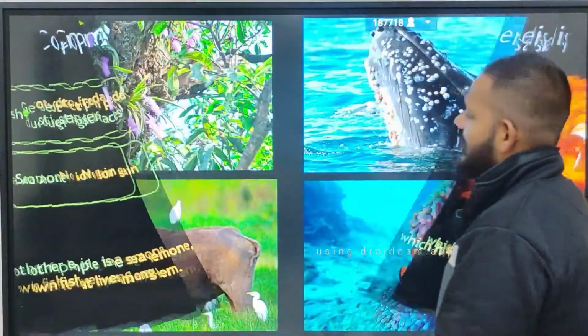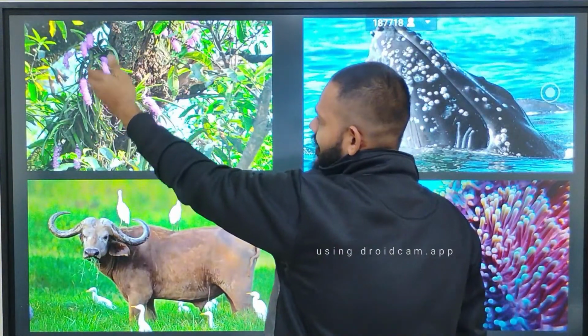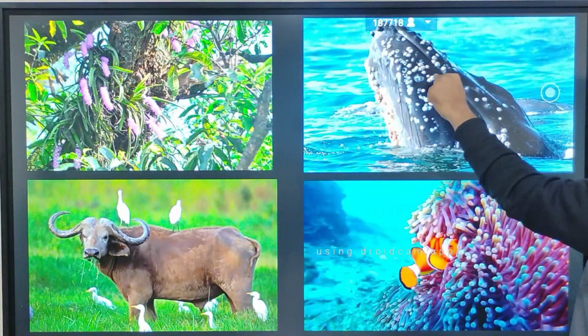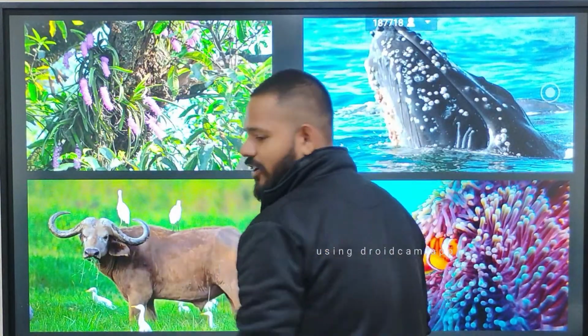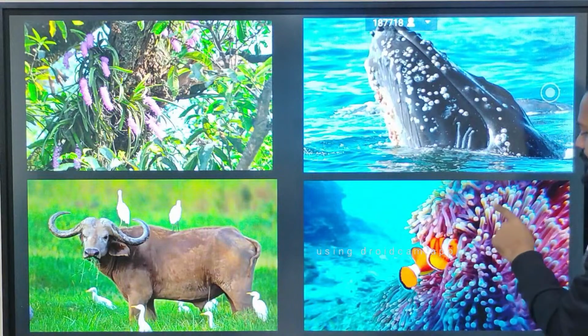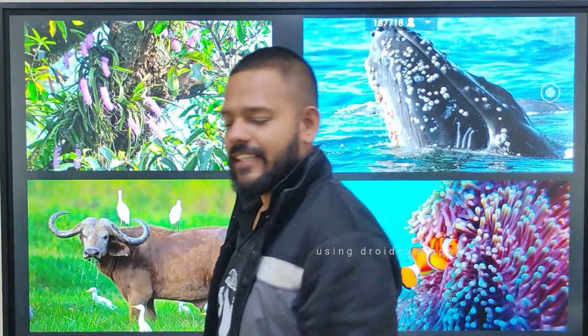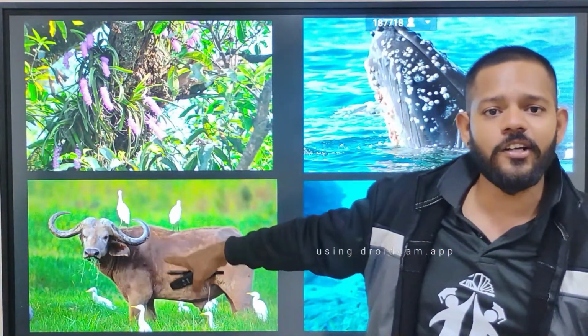Next, these are the examples by images. This is the epiphyte, the orchid, and this is the stem of mango. This is the blue whale, and these small dots are the barnacles, mollusks. This is the egret, and this is the cattle, and this is the sea anemone, and this is the clownfish. All these are examples of commensalism. Again, I am saying four examples are there of commensalism. First example, epiphyte on mango. Second example, barnacles on whale. Fourth example, egret on cattle.